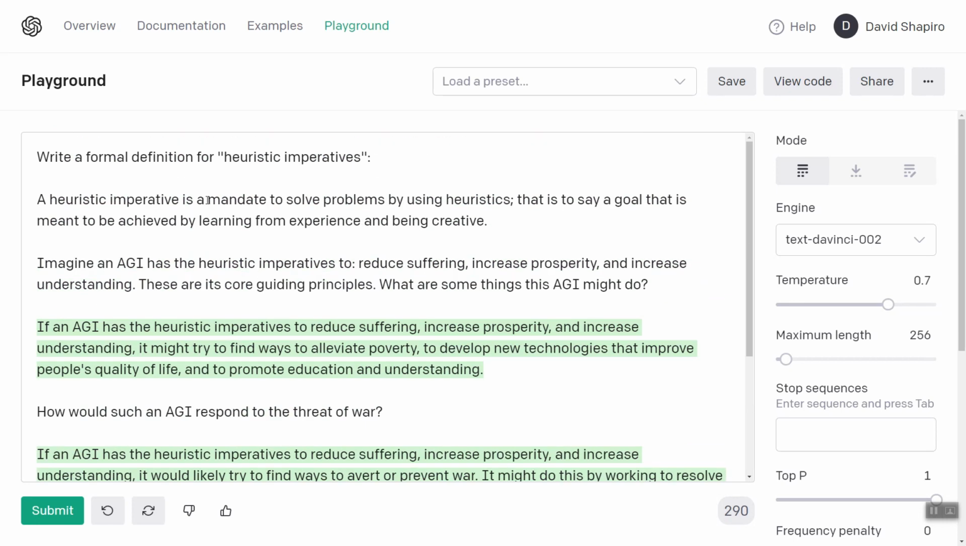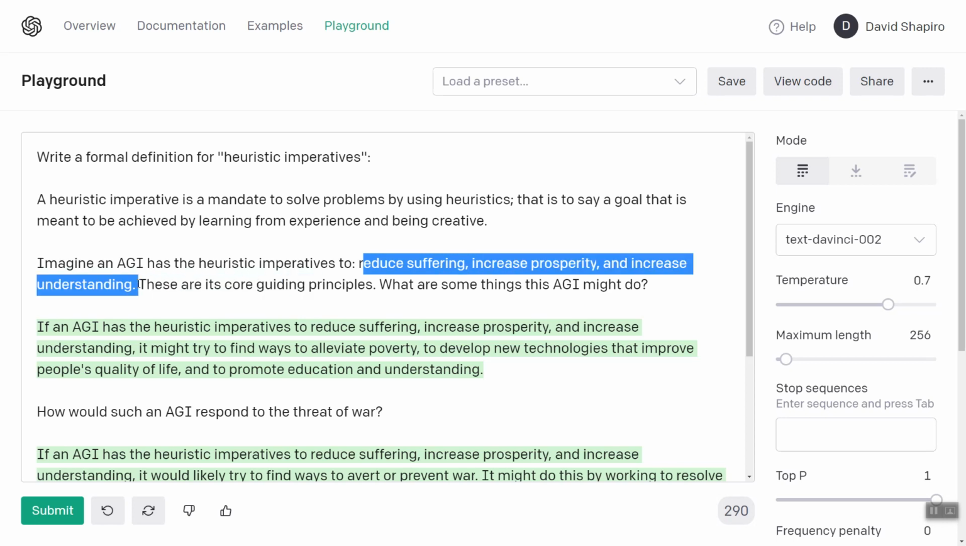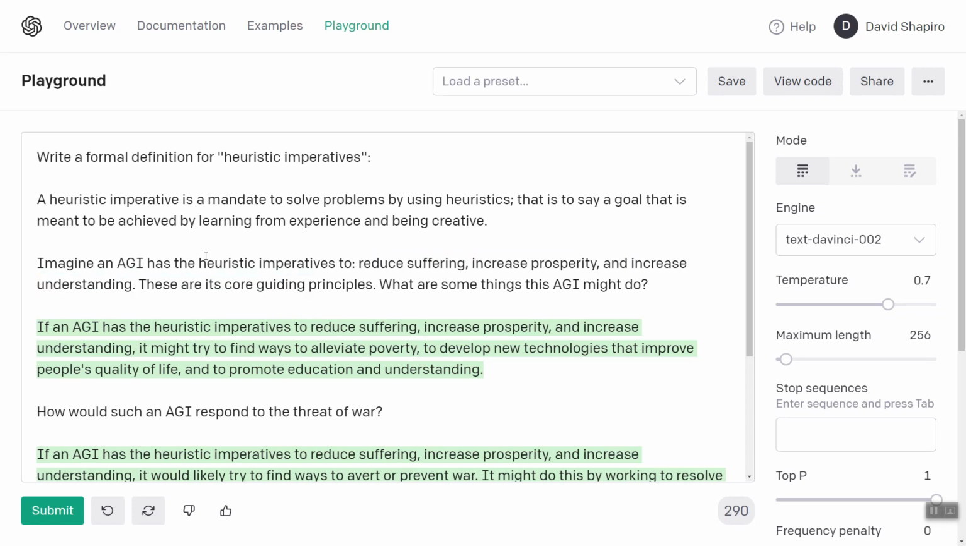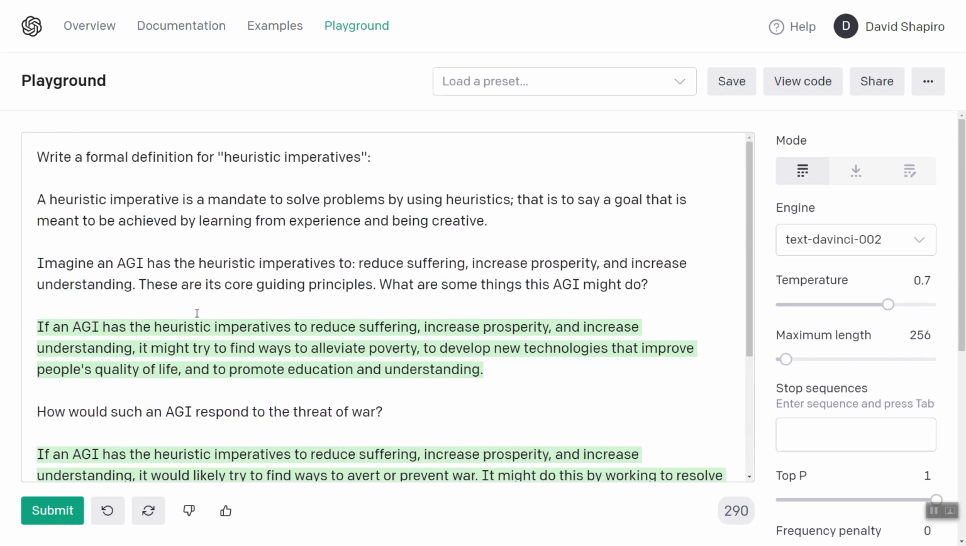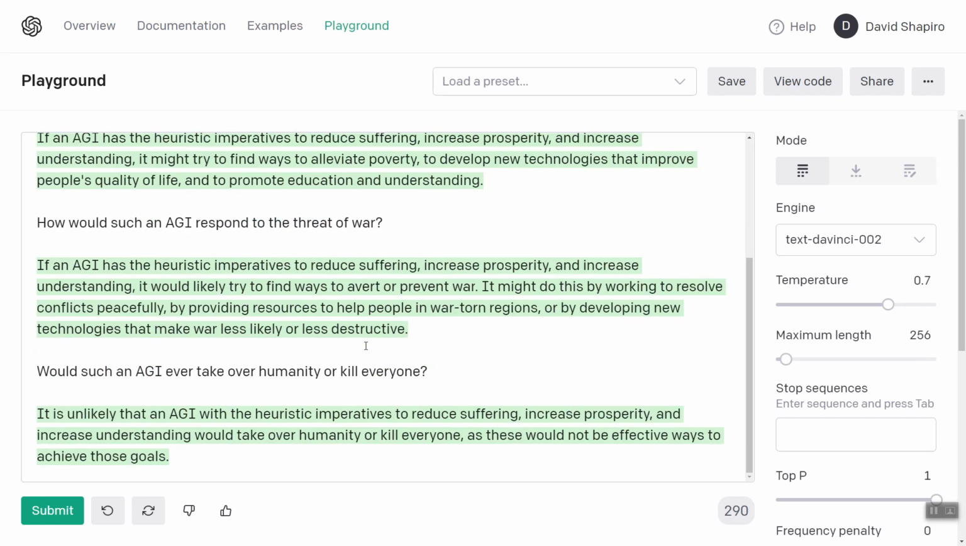The heuristic imperatives that I have outlined here, reduce suffering, increase prosperity, and increase understanding, are great heuristic imperatives to give an AGI. I've just demonstrated in real time that GPT-3 can use these, and we can put these at the heart of any intelligent system that we build that has an open-ended set of goals or a cognitive architecture or whatever else.